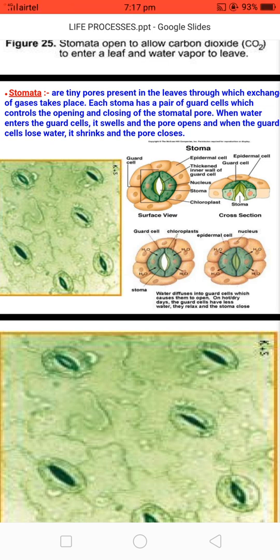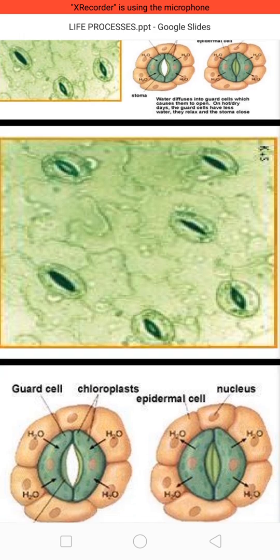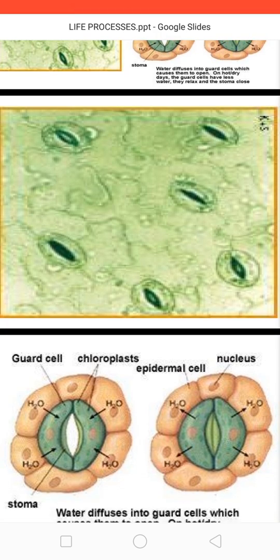When water enters the guard cells, they swell and the pore opens, and when the guard cells lose water, they shrink and the pore closes. Basically, the function of guard cells is to open or close the stoma so that water, oxygen and carbon dioxide can easily be exchanged. These are the tiny structures of stomata which are shown here.